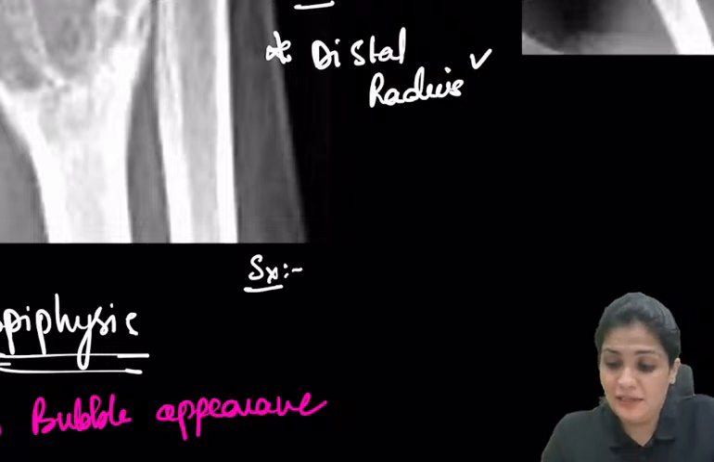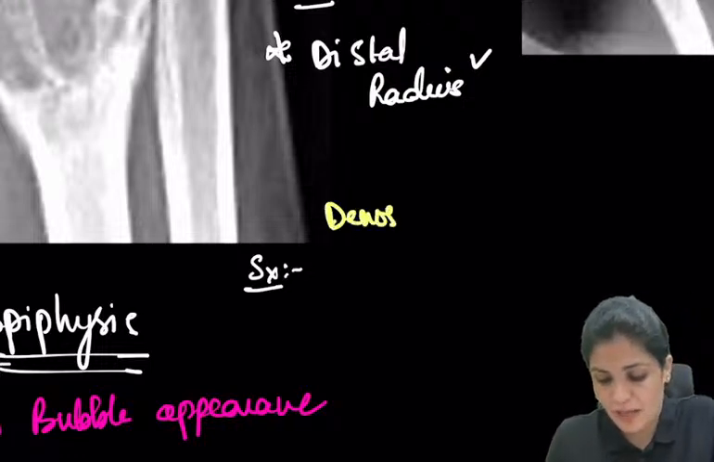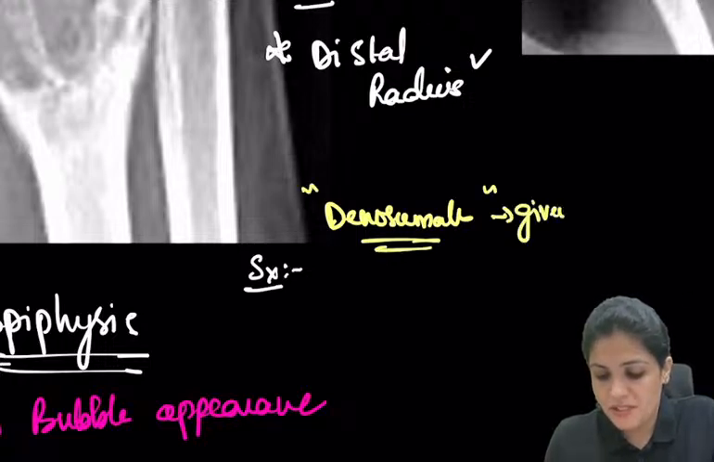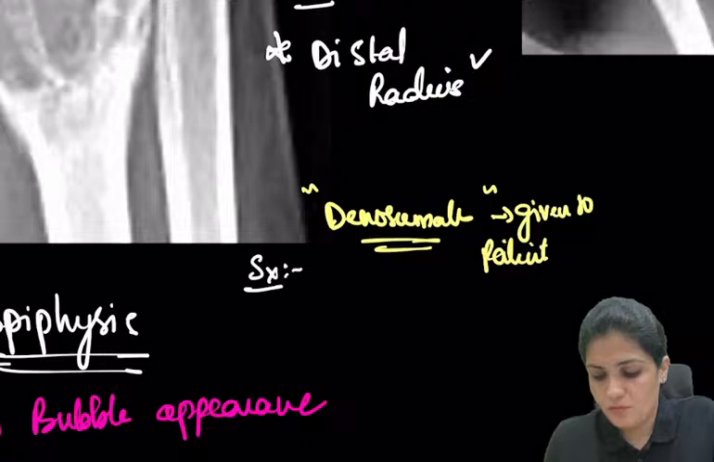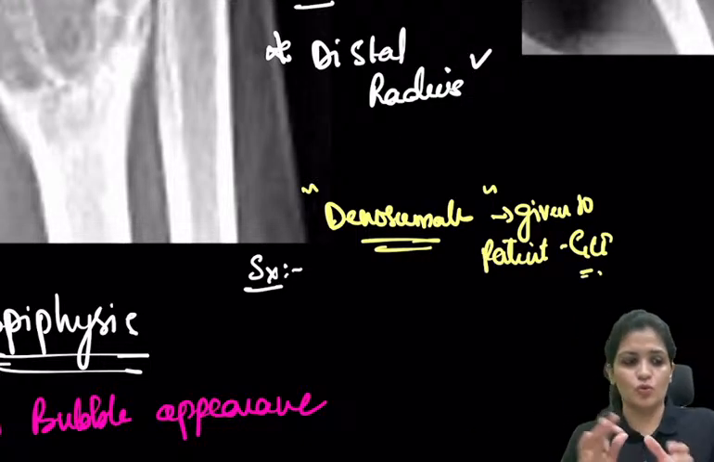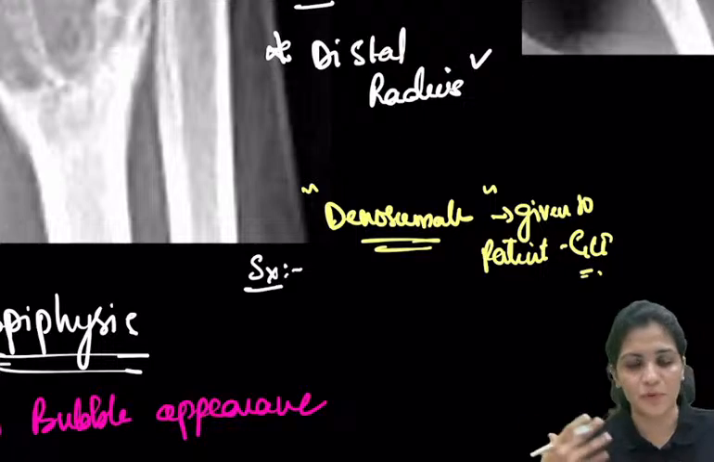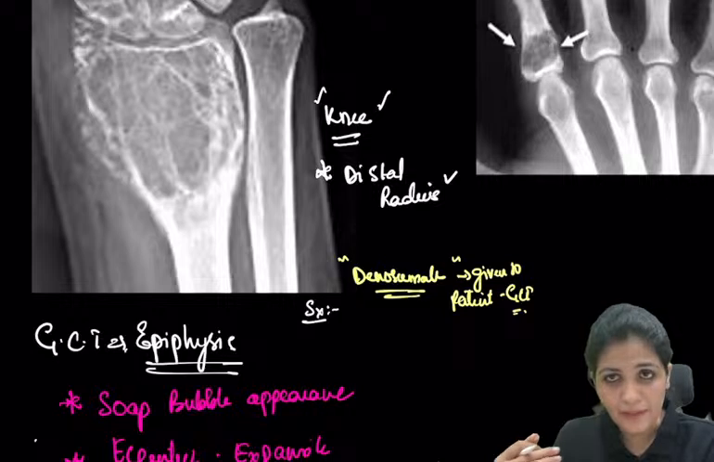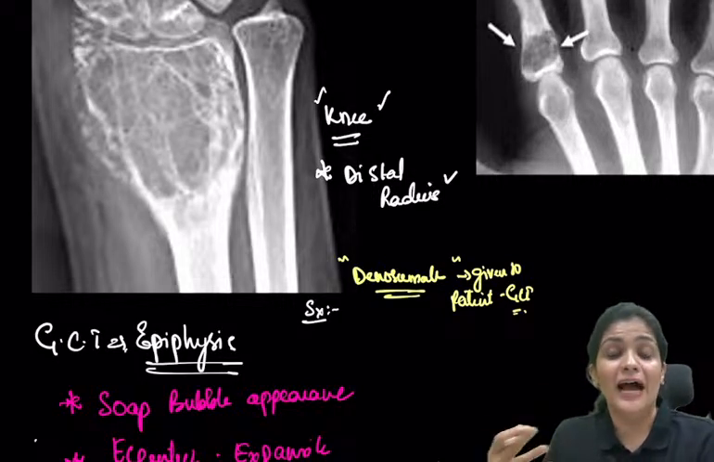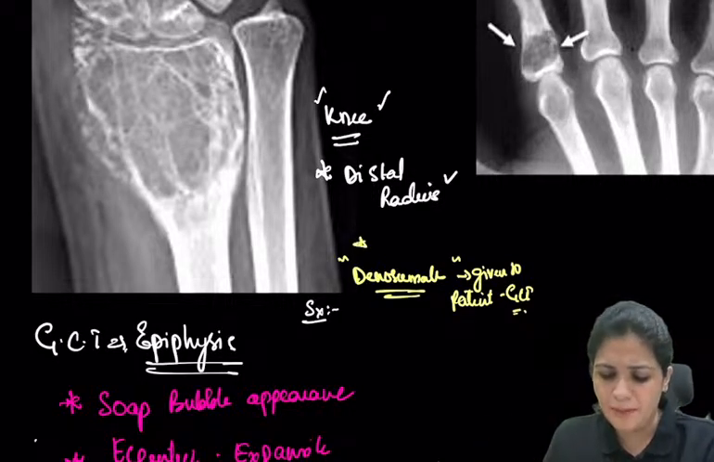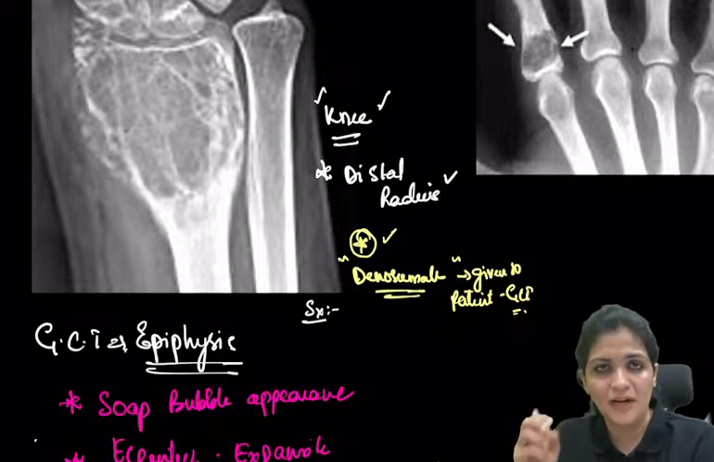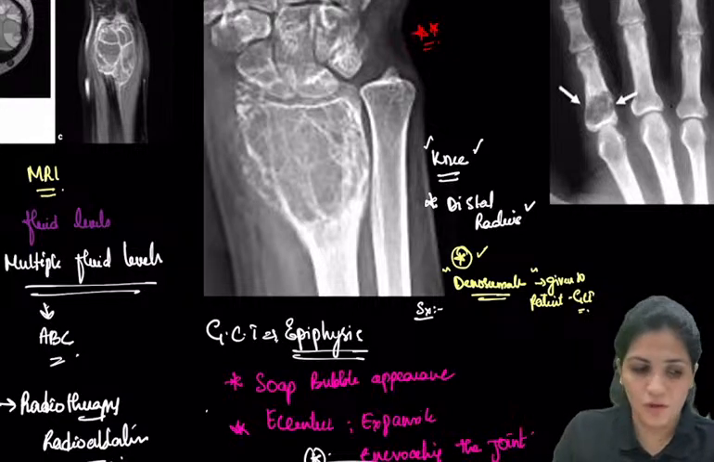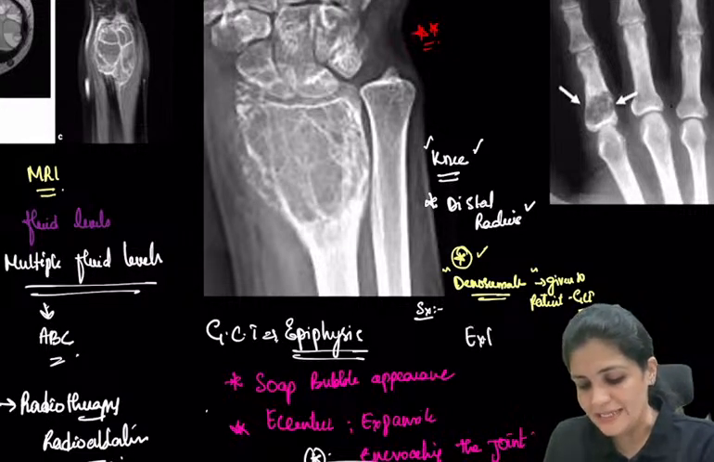Before that, you have to remember this particular drug, denosumab. This is being given to patients, but there are two schools of thought. Denosumab is working, but once you stop giving denosumab to the patient, again there is a high chance of recurrence. So just remember, they may ask you what is the one drug used in the treatment of GCT? That is denosumab. After that, you have to remember the treatment, that is your extended curettage.